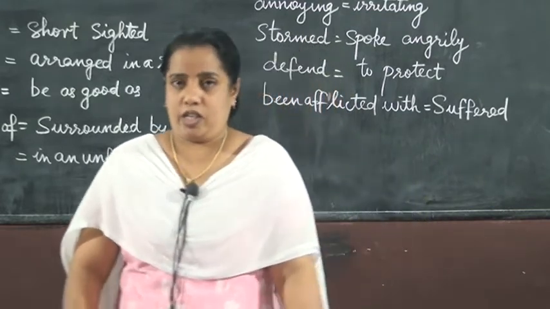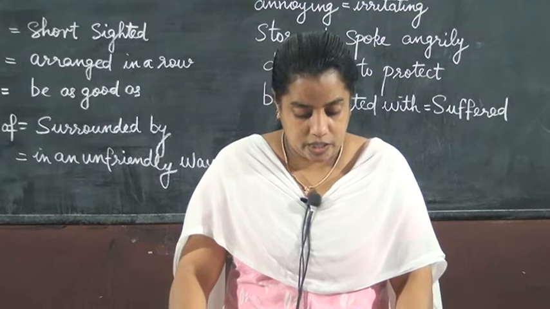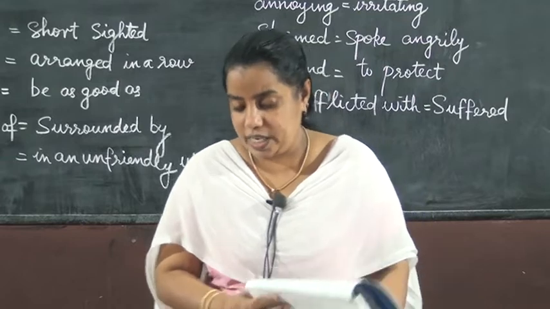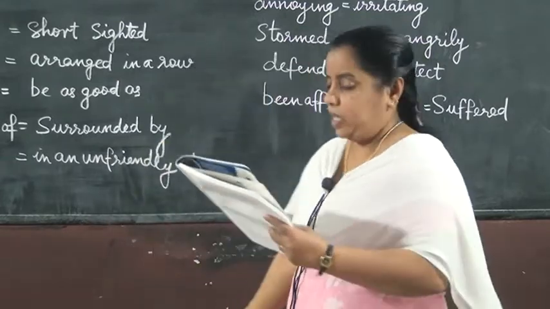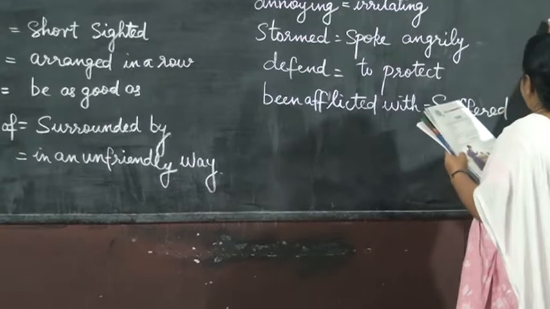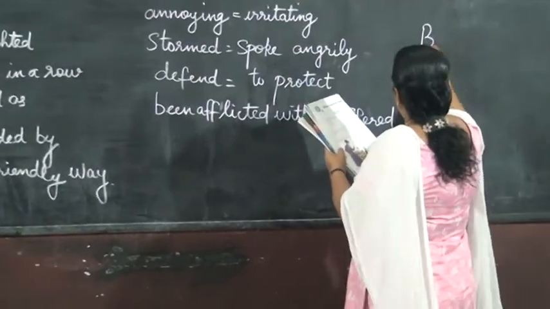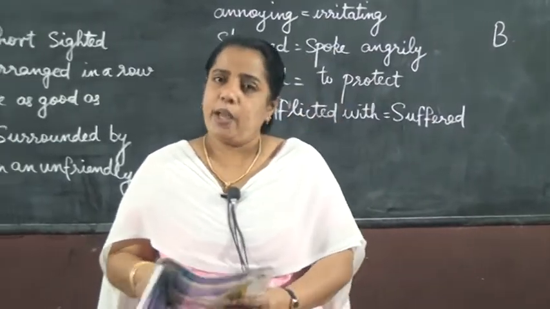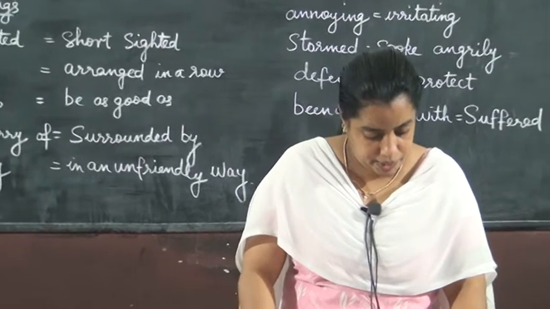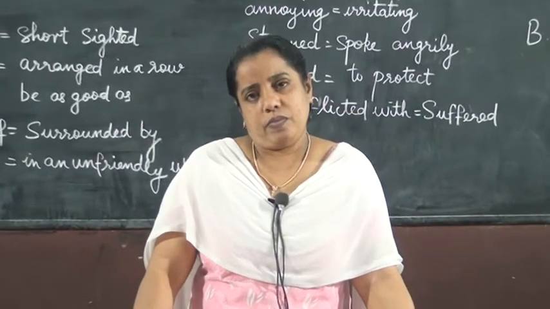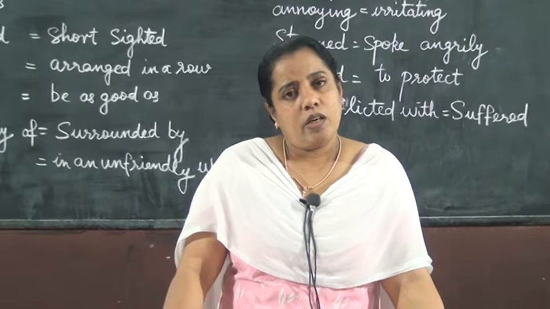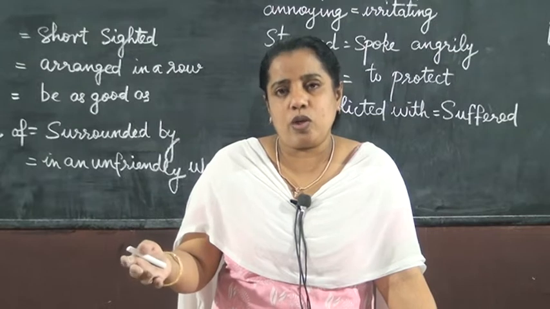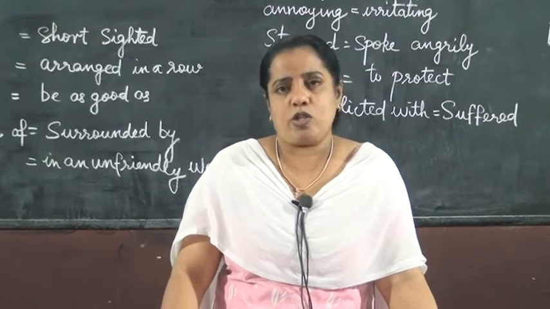First one is dormitory. So you have to write there B, capital B. Next to dormitory you have to write B. Then B, away from home. Away from home means, what is the correct answer? You will be in a boarding school, no? So B. Second one also B.